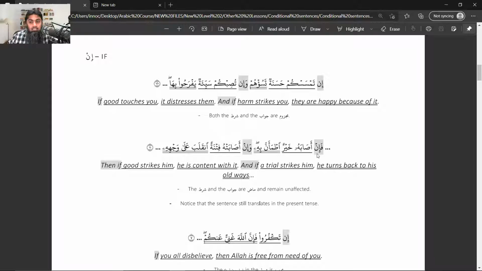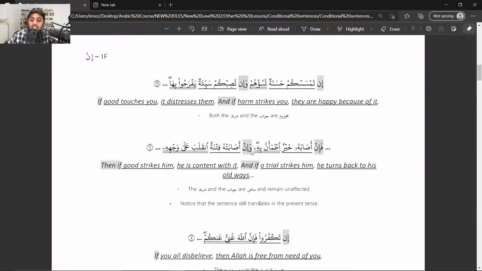So in is the adatu shart, asabahu khairun is the shart, itma'anna bihi is the jawabu shart. And then in asabathu fitnatun, and if you can say fitna, how to translate, a trial, okay, if a trial hits him, inqalaba ala wajhi, he turns back to his old ways, and literally it means he turns on his face. Basically, he goes back, he reverts.